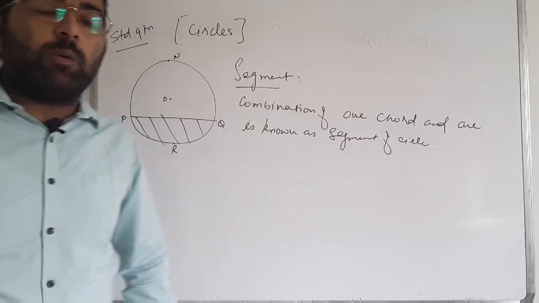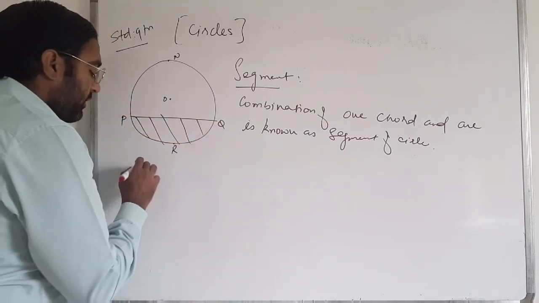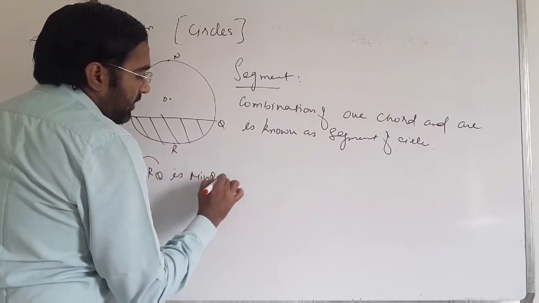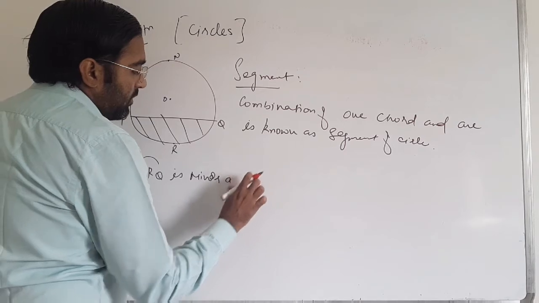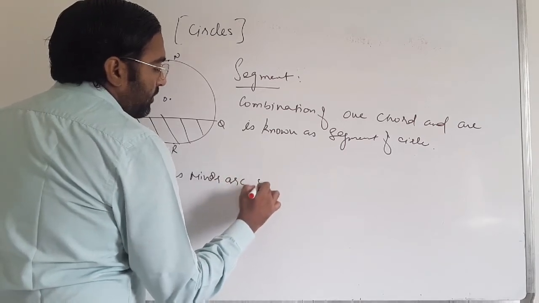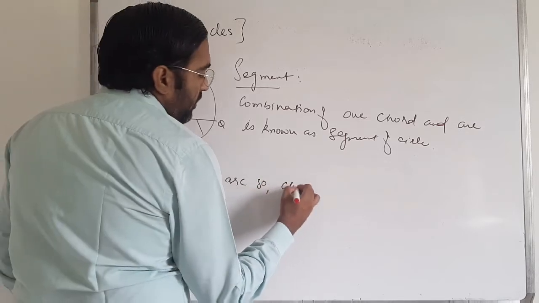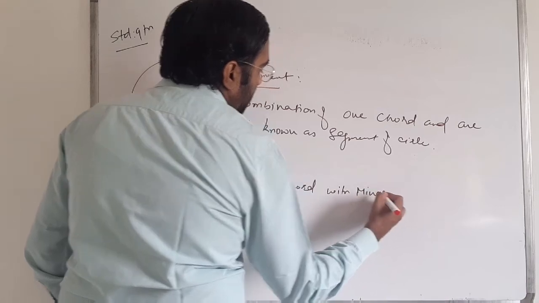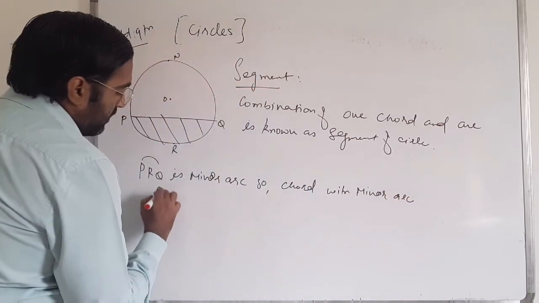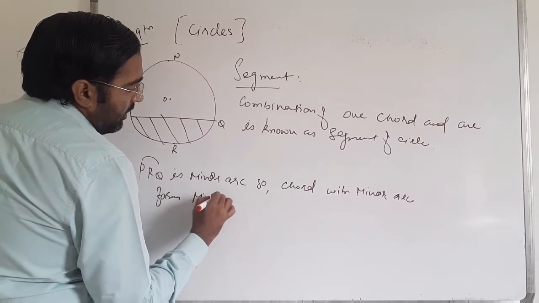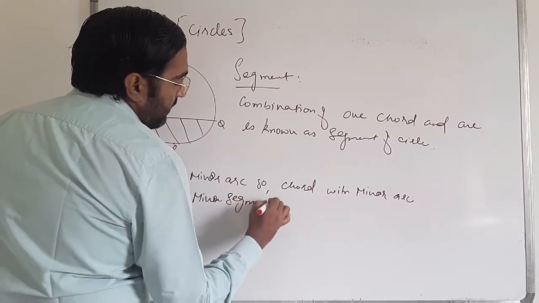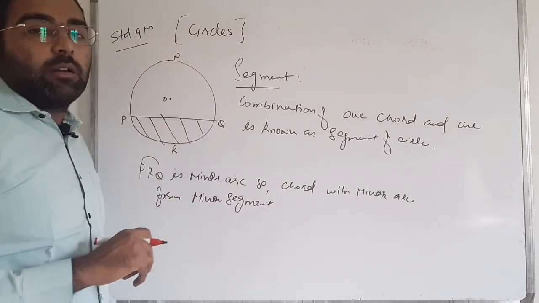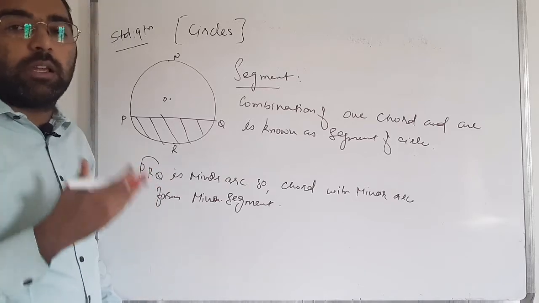Clear that? Now PRQ is the minor arc. So the chord with the minor arc forms the minor segment. Okay, the chord with the minor arc, we have to say it as a minor segment,